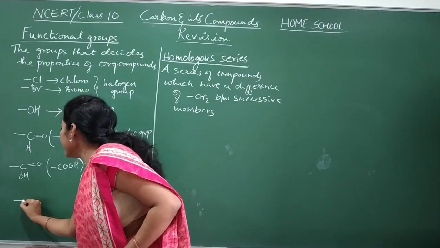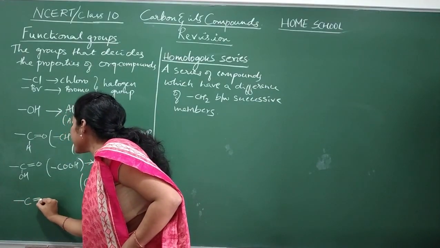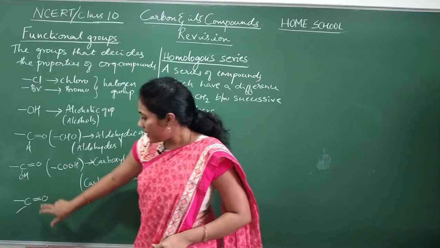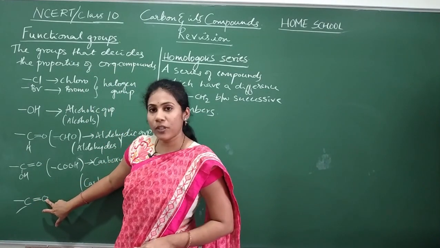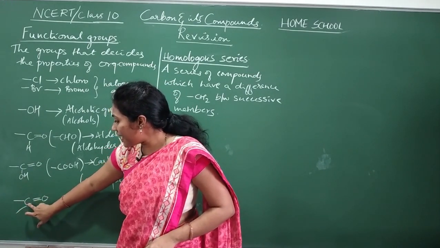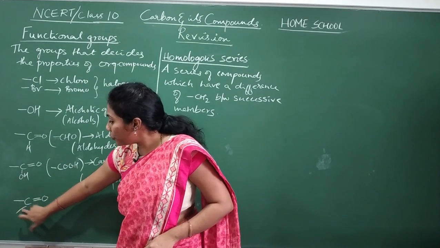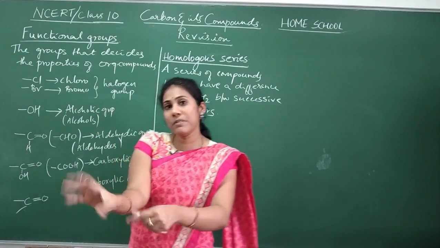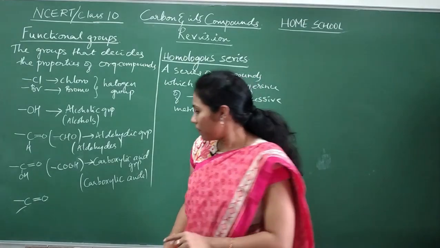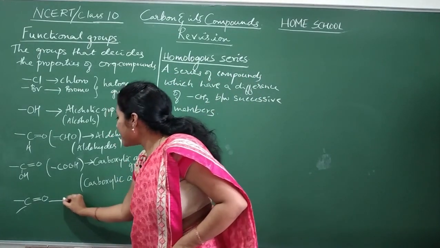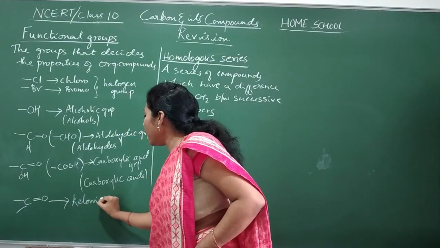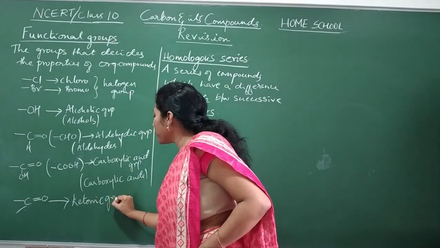Another type of group is CO. What is the difference between this and the previous one again? Just C double bond O is there, and two bonds are mentioned here. That means this carbon will link up with two other carbon atoms present in the molecule. This group is called the ketonic group.